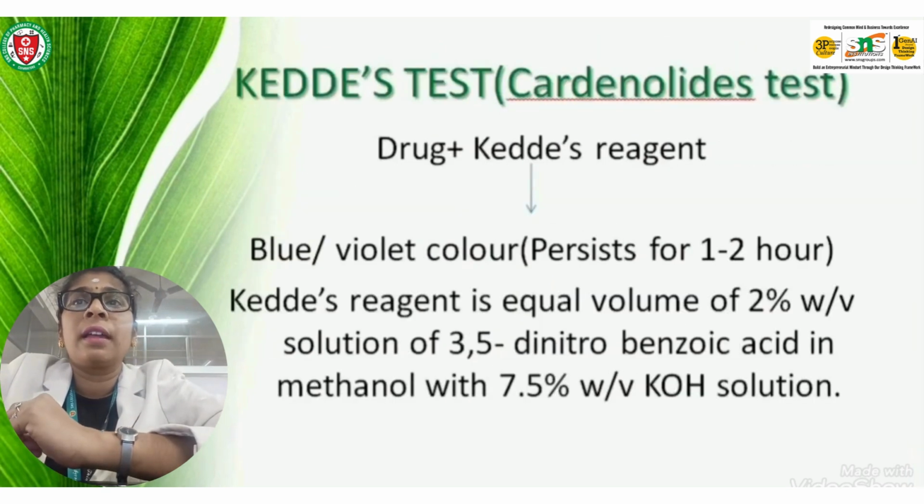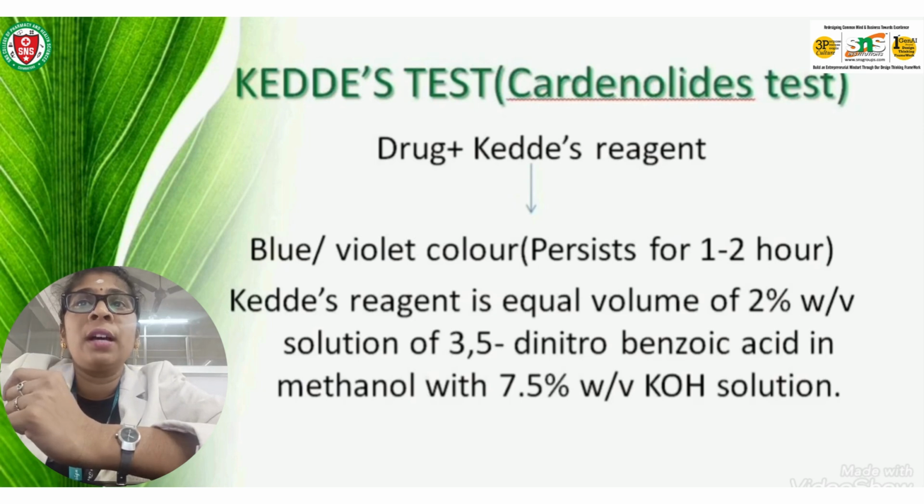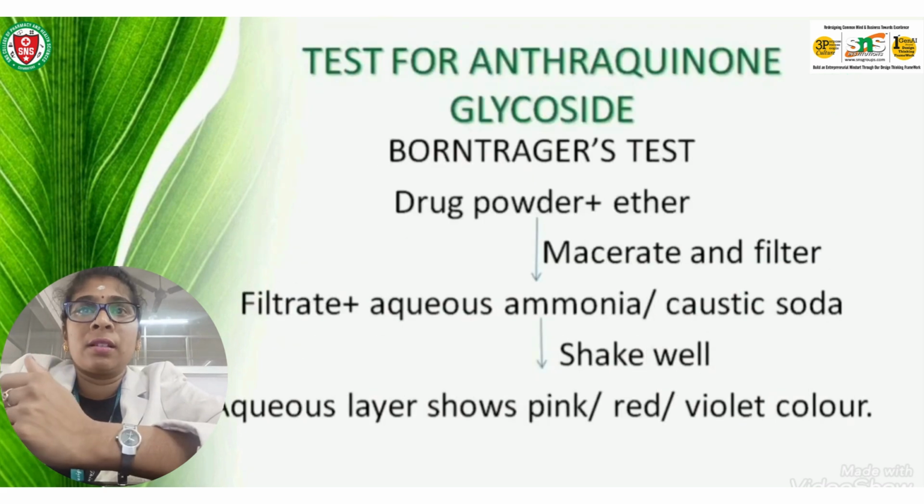Then we add some ammonia and shake it. A pink or red color will be present in the ammoniacal layer due to the anthraquinone moiety.